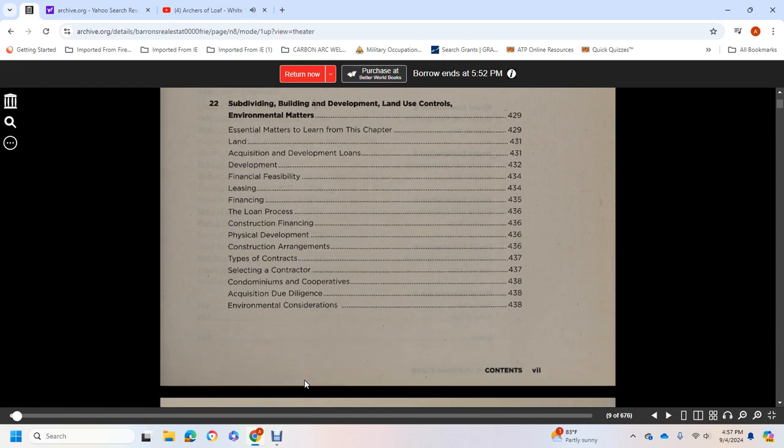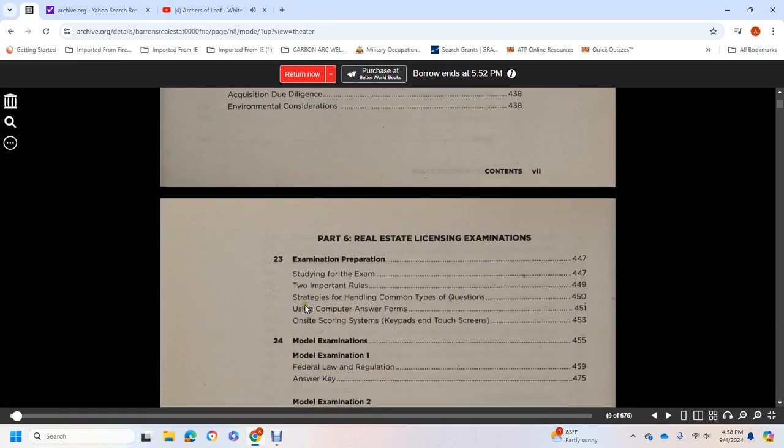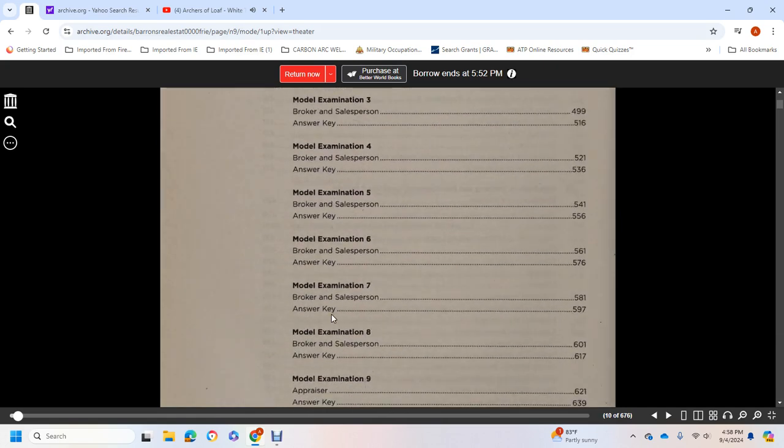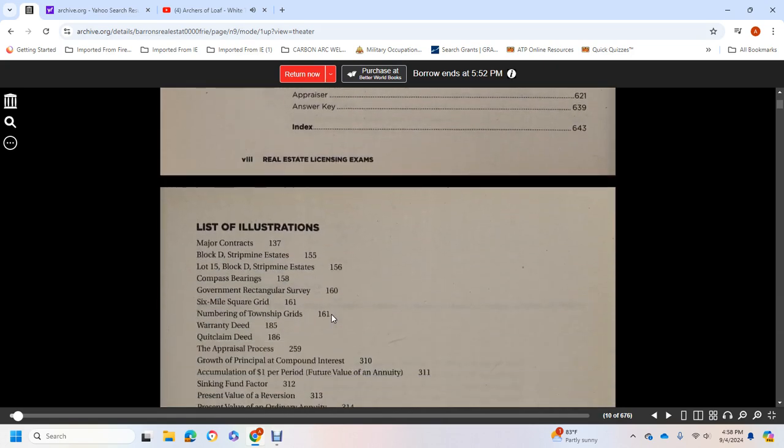22. Subdividing, building, development, and land use controls, environmental matters. Essential matters to learn in this chapter: land acquisition, development loans, development, financial feasibility, leasing, financing, loan process, construction financing. Physical development, construction agreements, types of contracts, selecting a contractor, condominiums, cooperatives, acquisition, due diligence, environmental considerations, examination preparation, mock examinations 1 through 9, illustrations, list of tables.